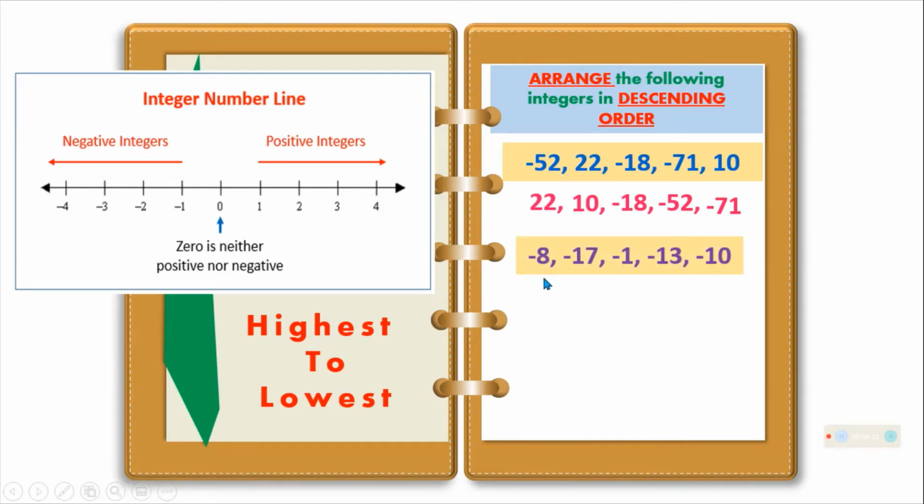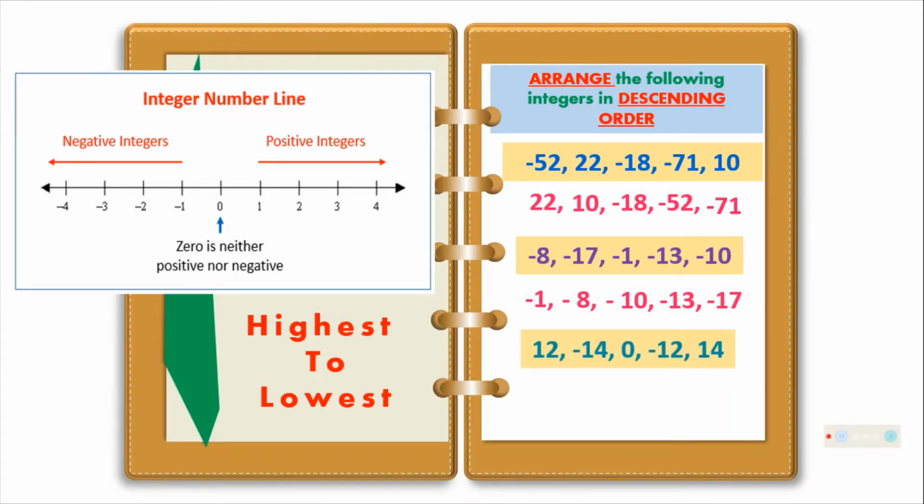Next, negative 8, negative 17, negative 1, negative 13, and negative 10. All of these numbers are negative integers. So, what will be the first one or the highest? The highest is negative 1, then negative 8, then negative 10. Next is negative 13, then next is negative 17.